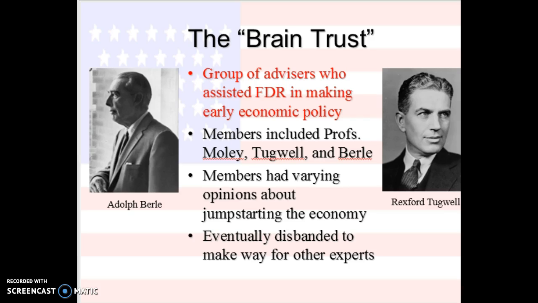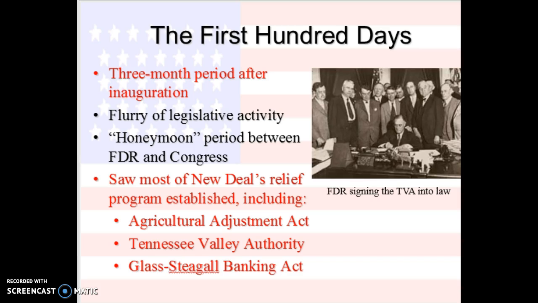All right. So how did he get this? How did this happen? So he had what they called the Brain Trust. And these members of his Brain Trust were sort of his cabinet members. They helped him come up with all of these plans we're about to go over. He got people that disagreed with each other so that he could hear all sides. So some of the people that he got didn't believe in helping the people directly. They believed in helping the businesses, which would then help the people. And some of them believed in just helping the people directly. And so he met with them every day to try to get their opinions on how to fix the economy.